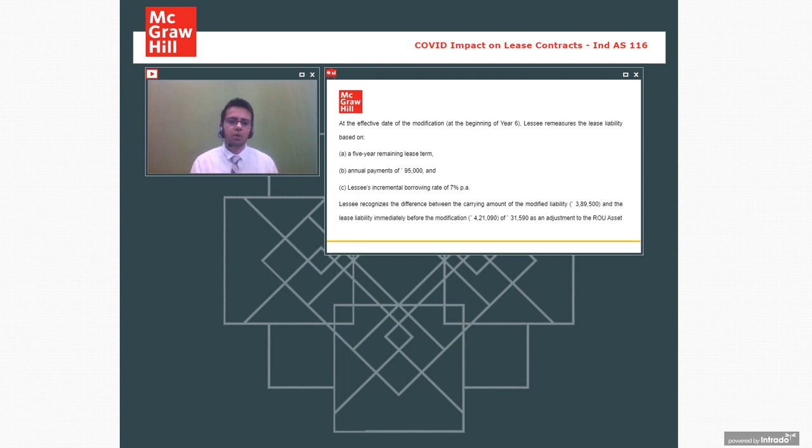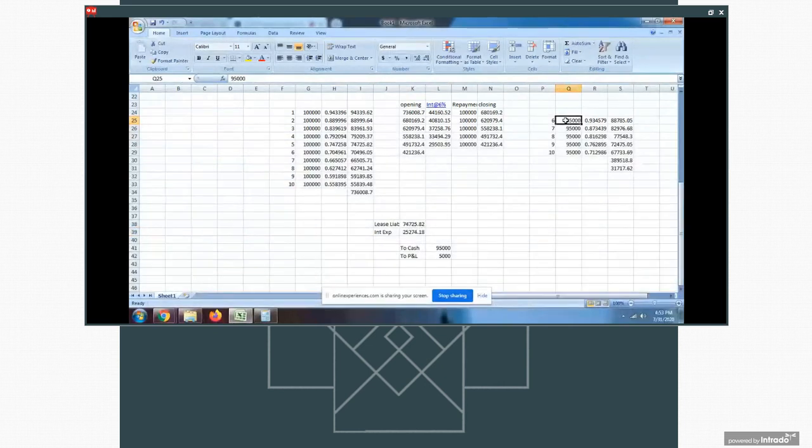Yes, what I told you under the modifications is that whenever there is a revision, whenever there is a date, there is a modification in the rent. Let me share the screen again so that you can understand it well. On the date of modification, in the beginning of the 6th year in our example, we recalculate the lease liability at the rate of discount on the date of modification.